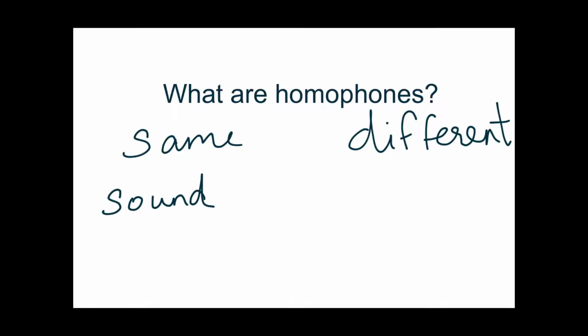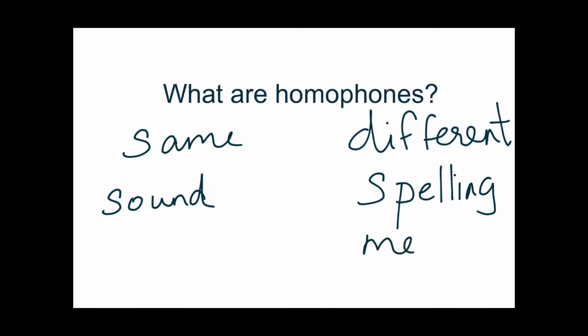See, see. Sun, sun. Tail, tail. Hair, hair. But they have different spelling and meaning. So now it will be easy for us to remember what are homophones. Homophones have same sound but they have different spelling and different meaning.